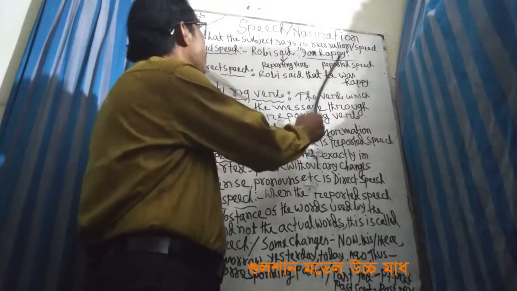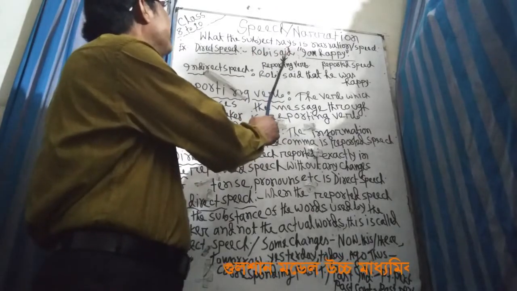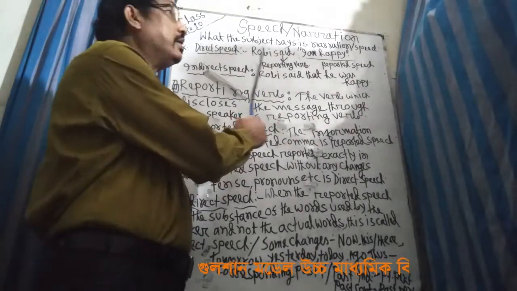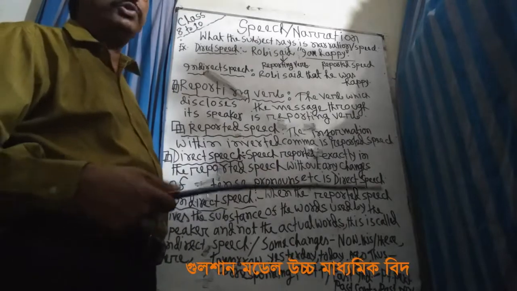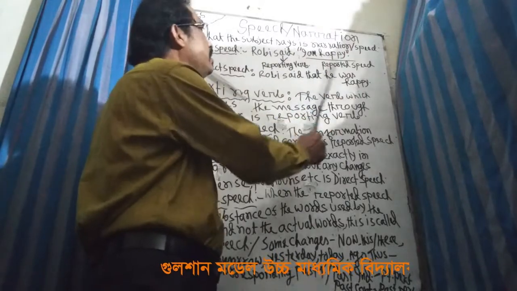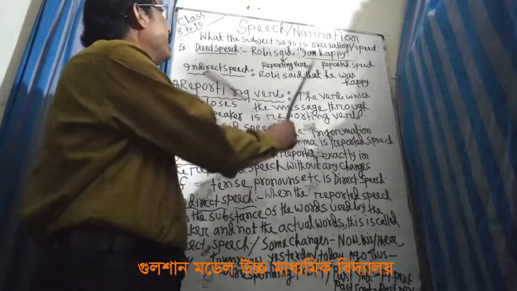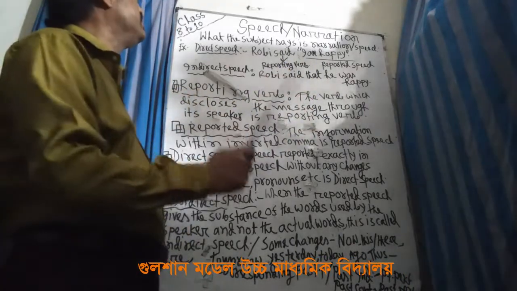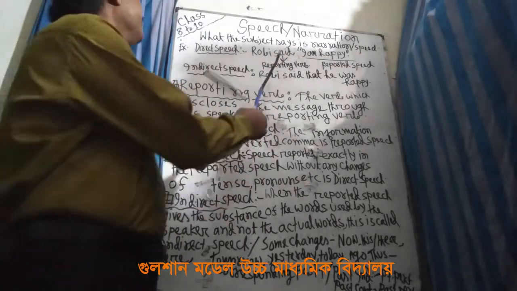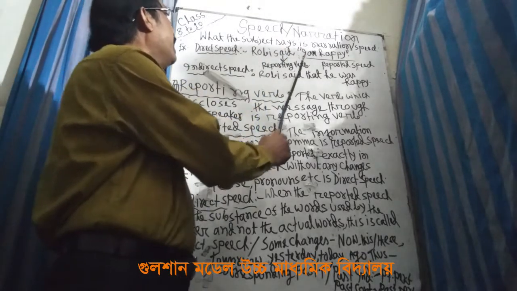Robbie said, "I am happy." You see, the speaker is Robbie, and the main verb is said, and said is reporting something. He is speaking something about Robbie, and what he says is the expression. This expression is "I am happy," and it is called reported speech. This speech is reported by said, so this is called the reporting verb.